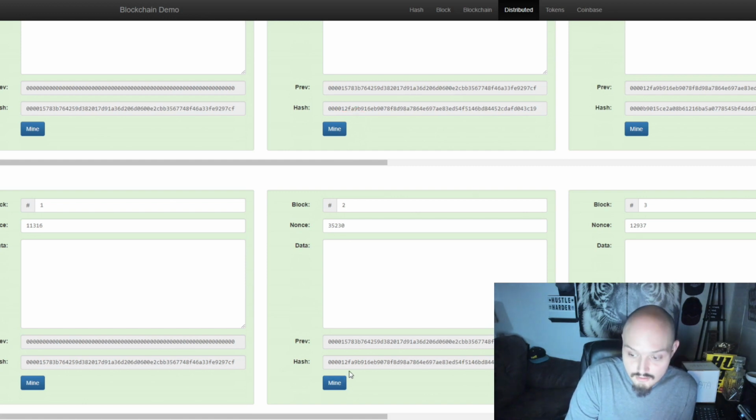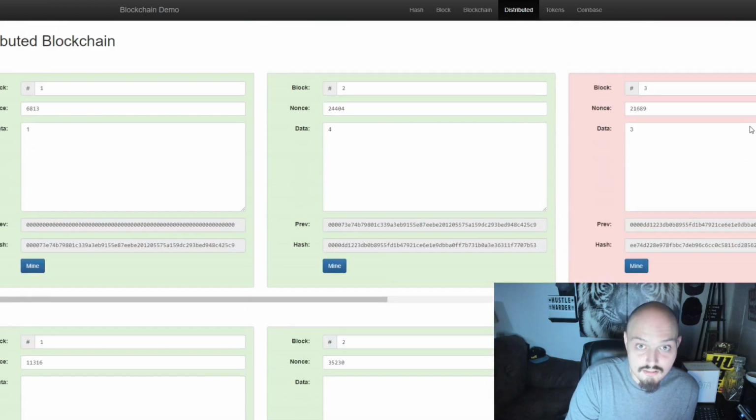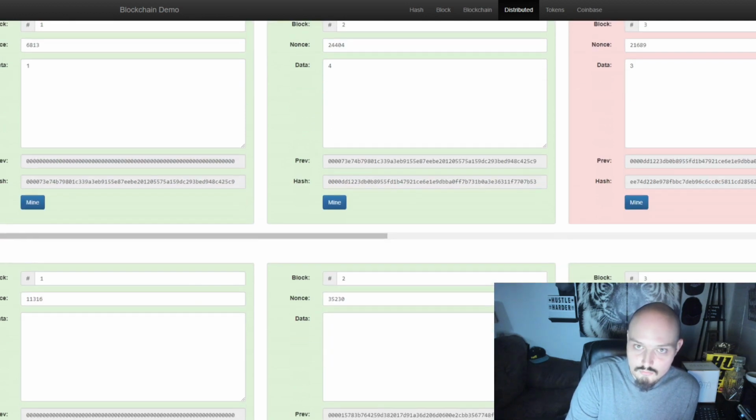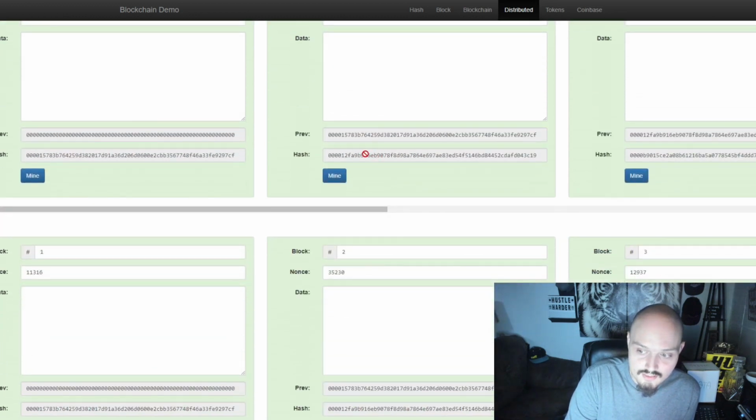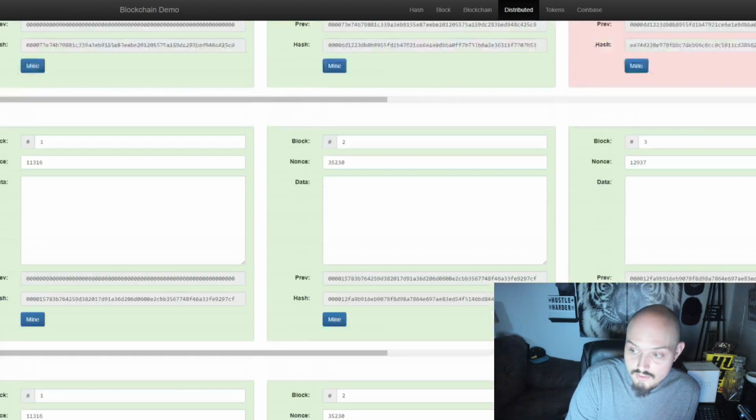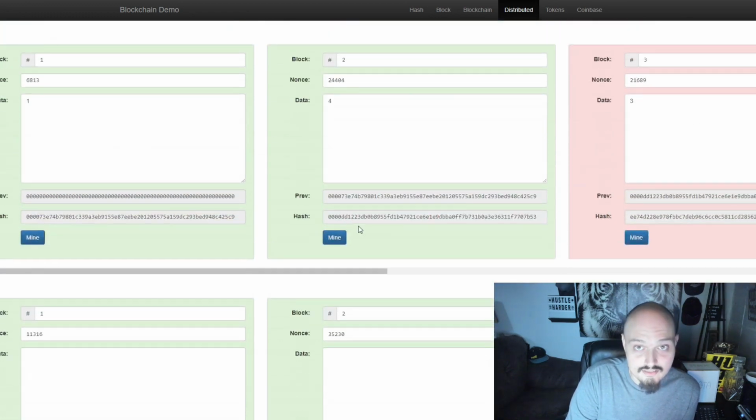Okay, well, that checks out. Let's go to the next peer, 12FA. Okay, well, that checks out. Let's go back to the original peer. DD12. That's different. That means that peer A is now invalid, because the consensus says that if we look at this blockchain, we go to block number 2 and we read the data, well, we can see that 2 out of 3 are saying that the output hash is 12FA. Well, we can see that on peer A, the output hash is DD12. Well, that's kind of strange.